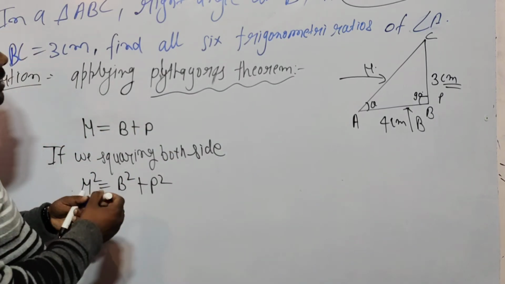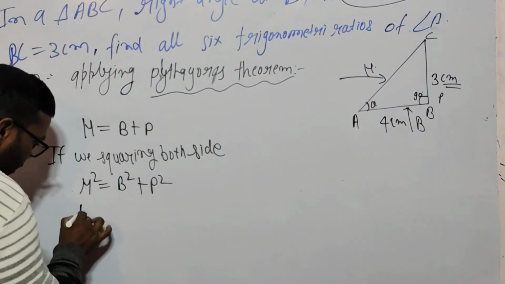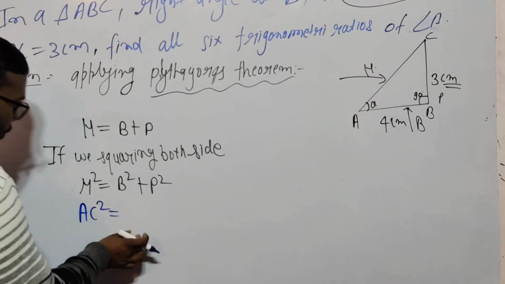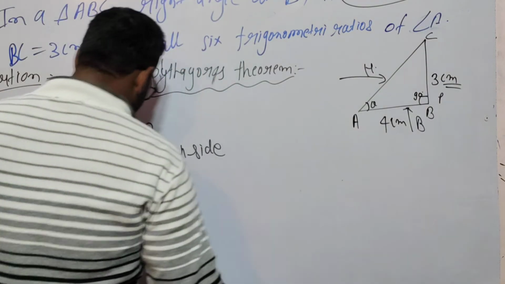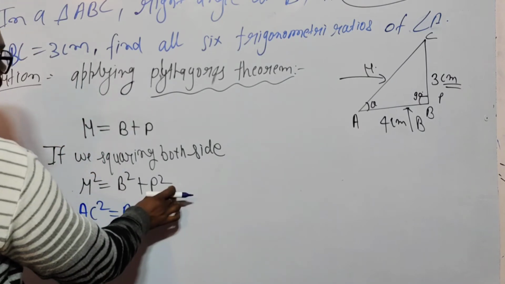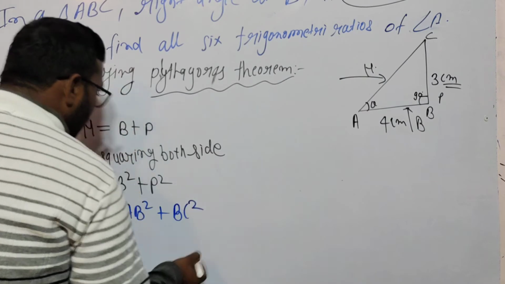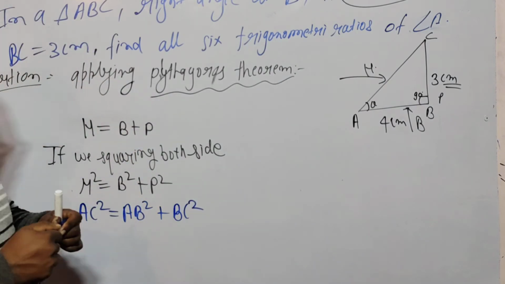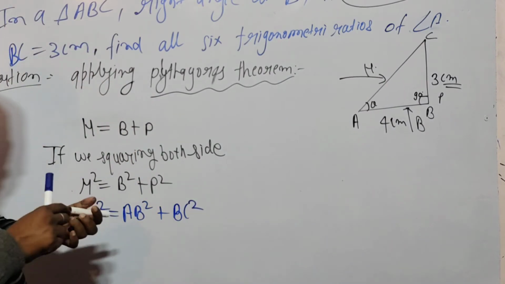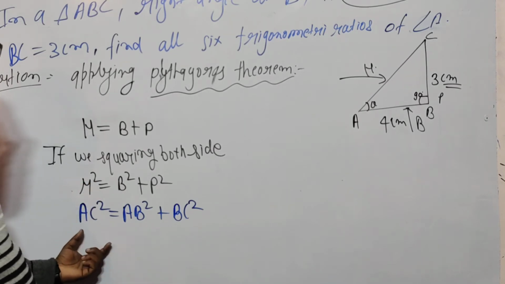So the hypotenuse is AC, so AC square is equal to AB square plus perpendicular BC square. This is the main formula of the Pythagoras theorem.